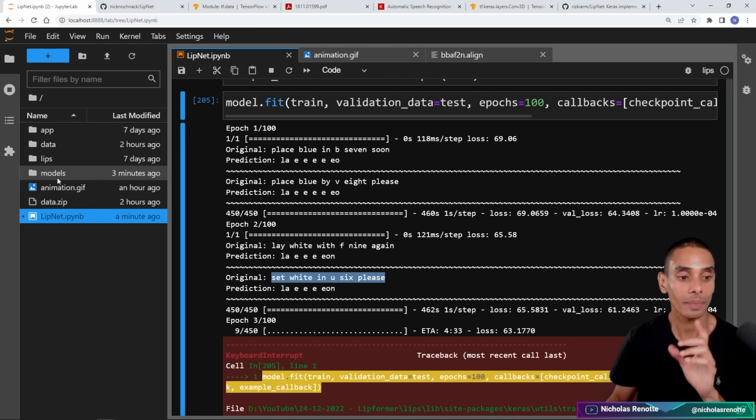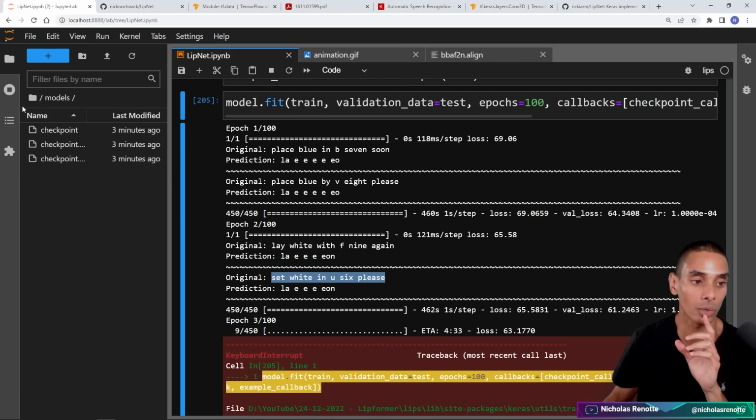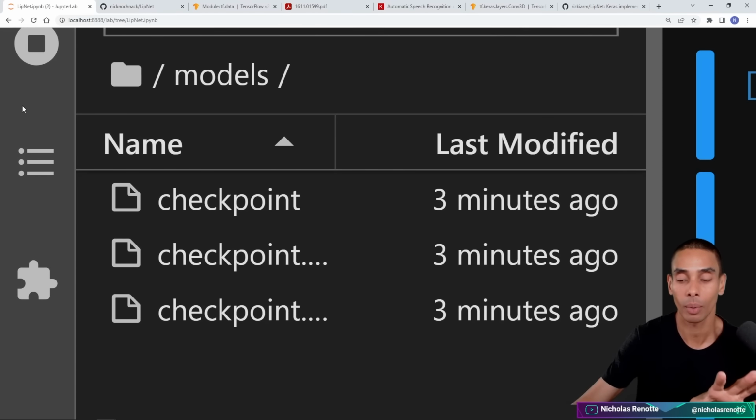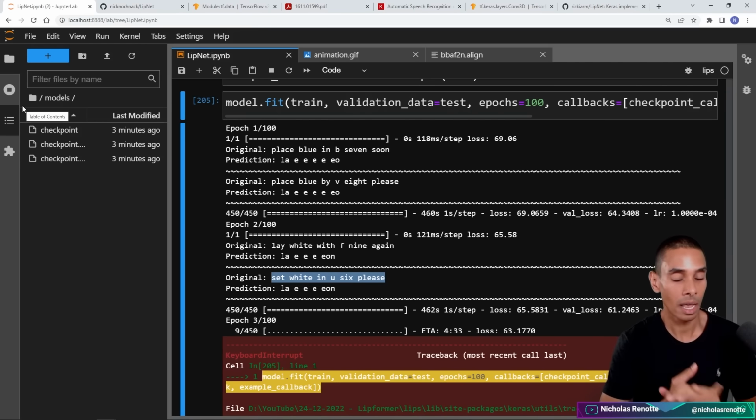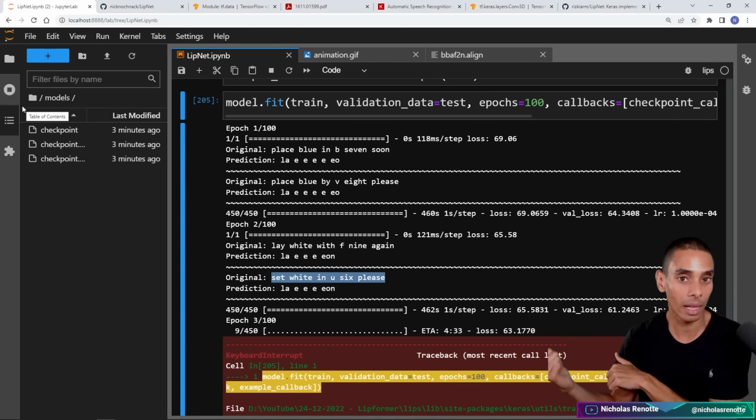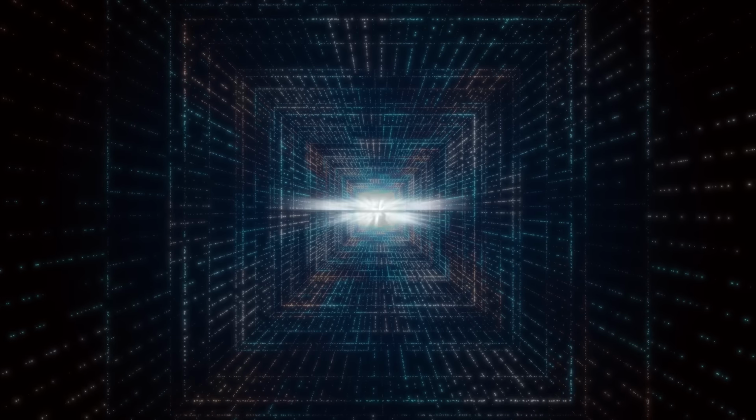That being said, you'll actually now have some checkpoints stored inside of the models folder, thanks to the checkpoint callback that we've already created. So we'll be able to go on ahead and use these. But for now, let's jump back on over to our client and then we'll be wrapping this up.